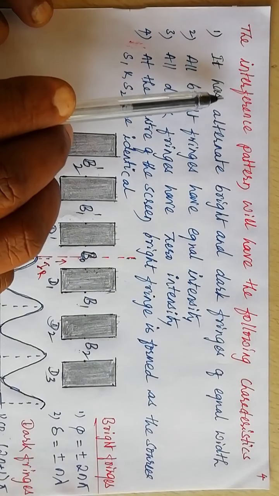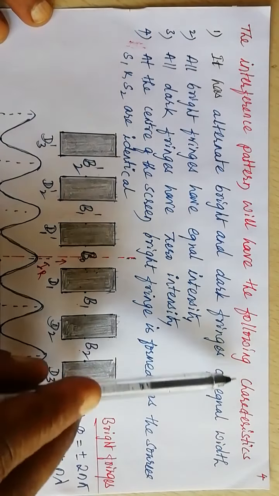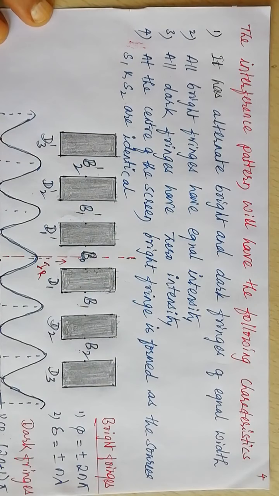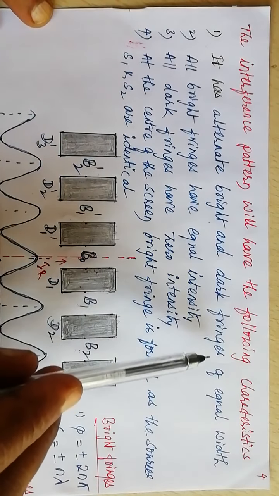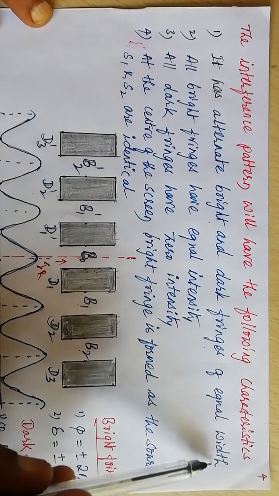Further, the interference pattern will have the following characteristics. What are the characteristics of these bright and dark bands formed over the screen due to superposition of waves from two coherent sources? Number one, the interference pattern has alternate bright and dark fringes of equal width.